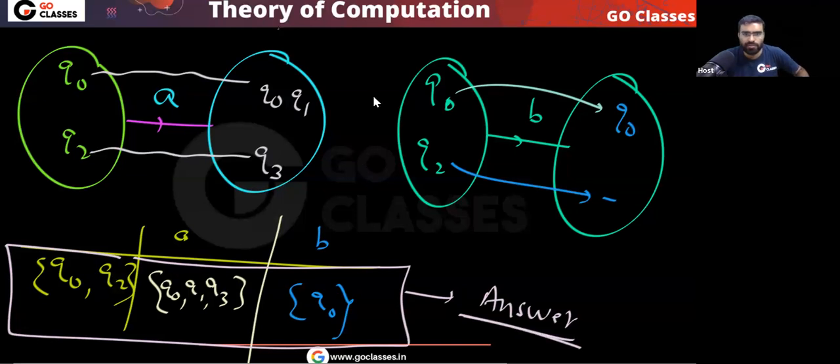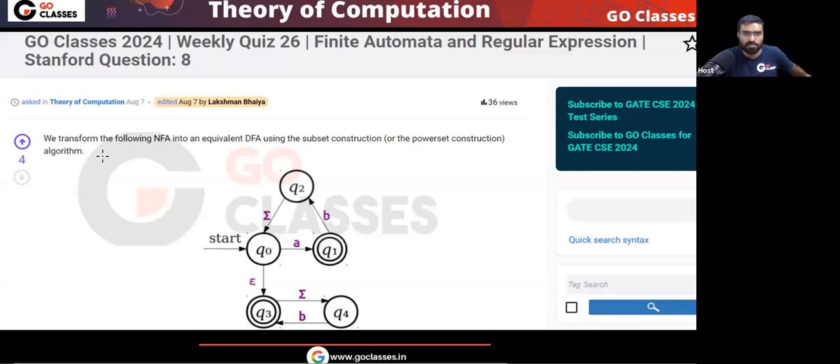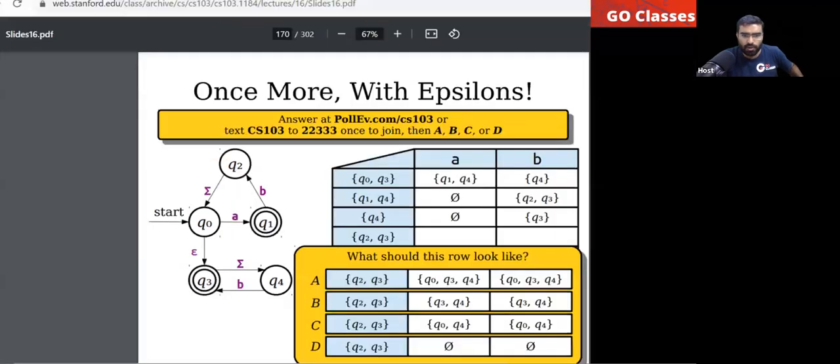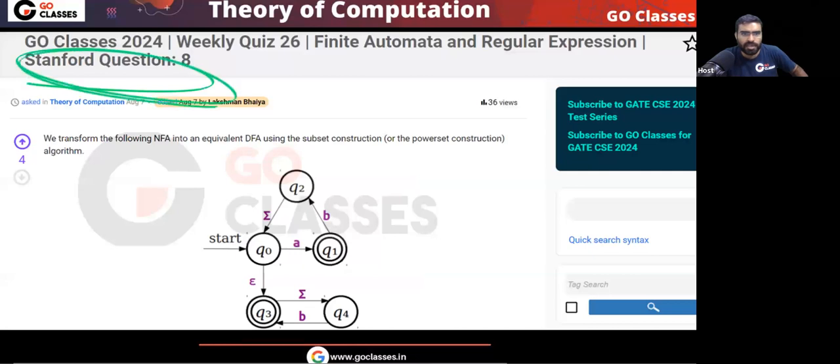So this is also a very simple question. Now, let's move on and see this question, question number 8. This is also taken from Stanford. All these questions are taken from Stanford.